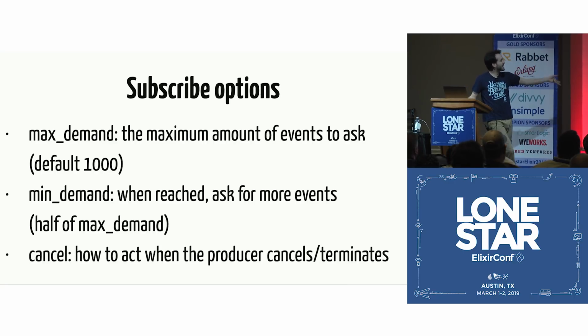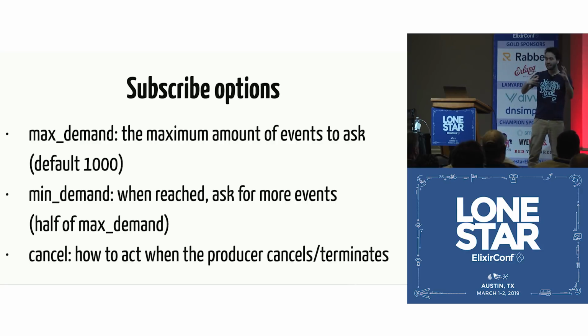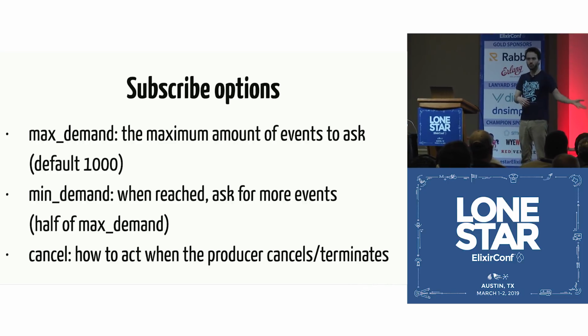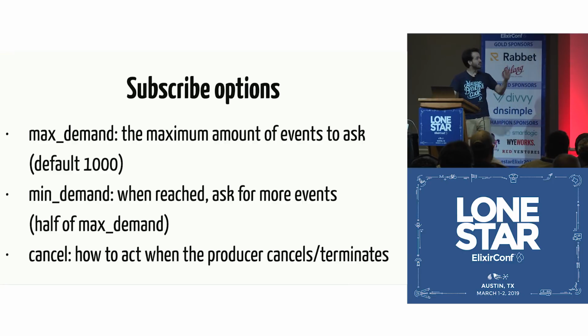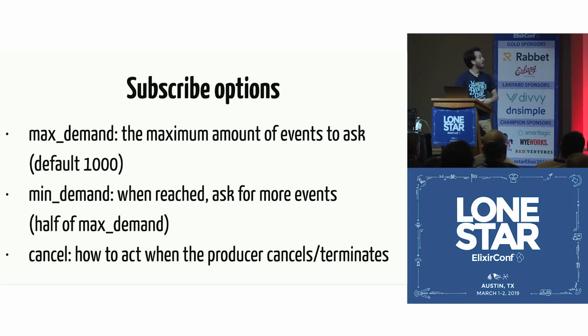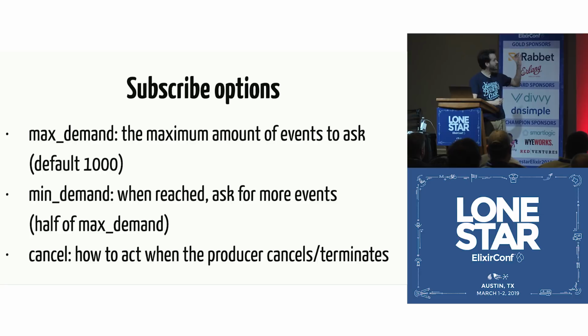And then there's the cancel option that tells you what is going to happen to the consumer if that subscription terminates for some reason, either because the producer crashed or the producer said, hey, I'm not producing more events. You can say what you want to happen, and the default is that the consumer crashes.